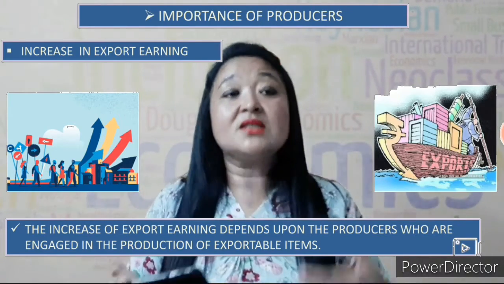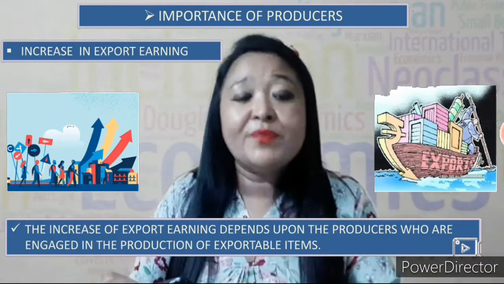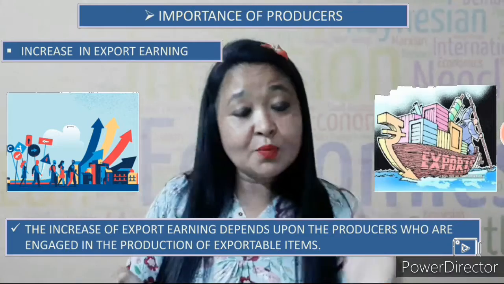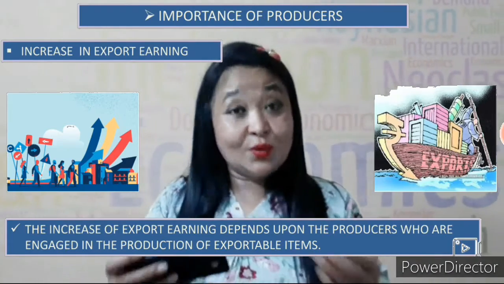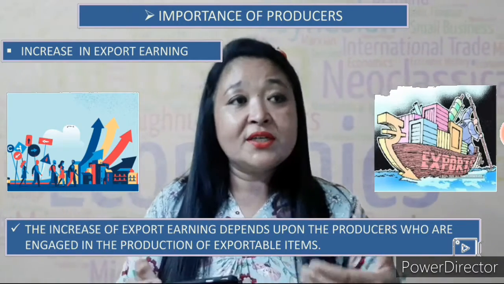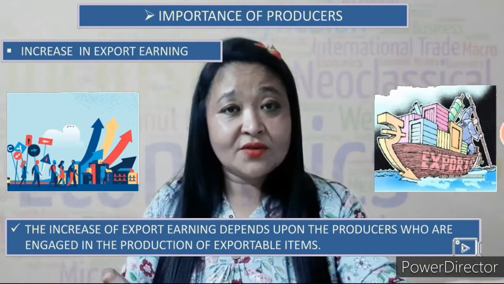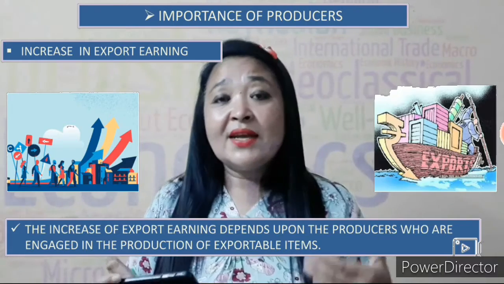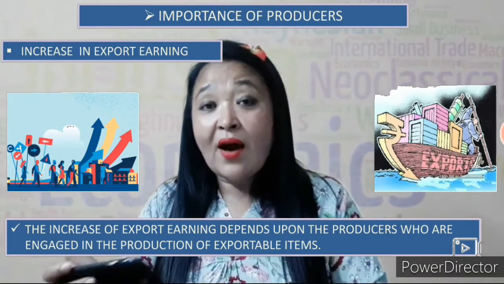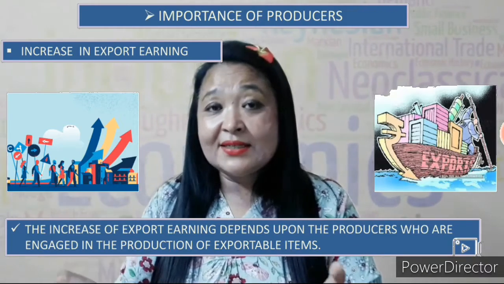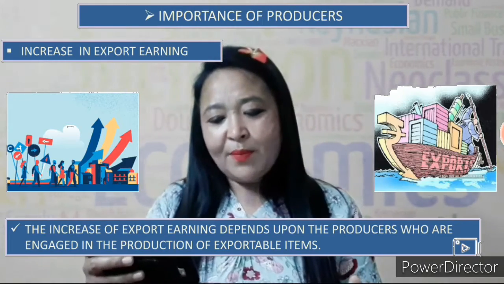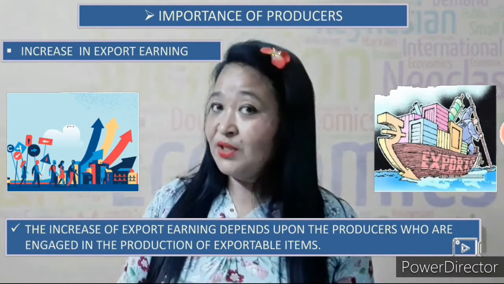Export earning means the income that you earn by exporting commodities to other countries. So by encouraging more and more producers to come into the market who are engaged in the manufacture of exportable items, the economy will greatly increase its export earning.